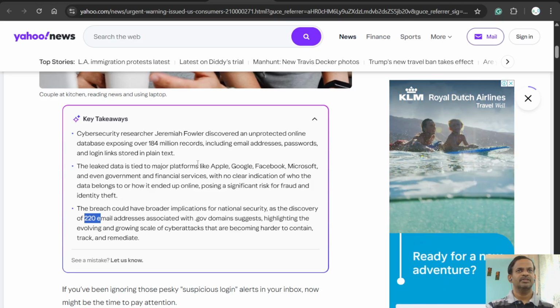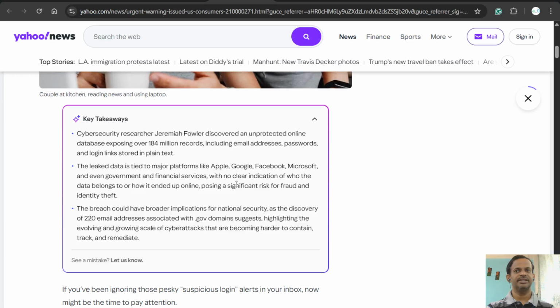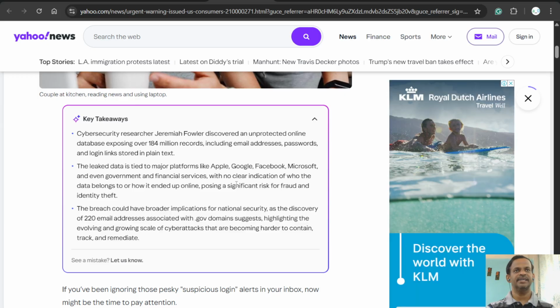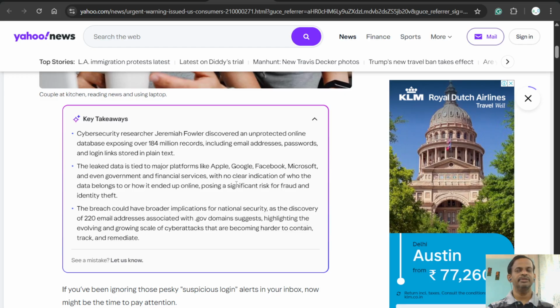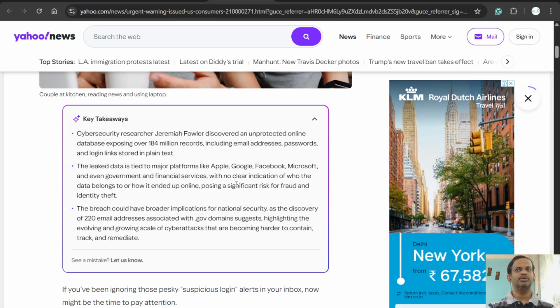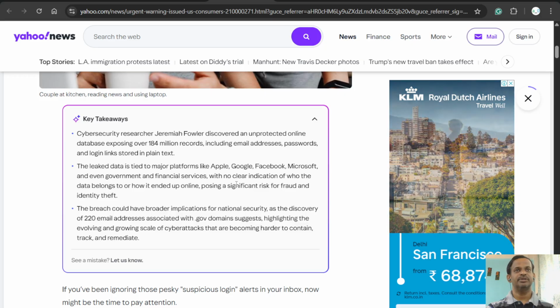So we can see the seriousness of this particular database, because when we know the intent behind those kinds of data breaches or data collection, it's easy to understand what action they are going to take in the long term.